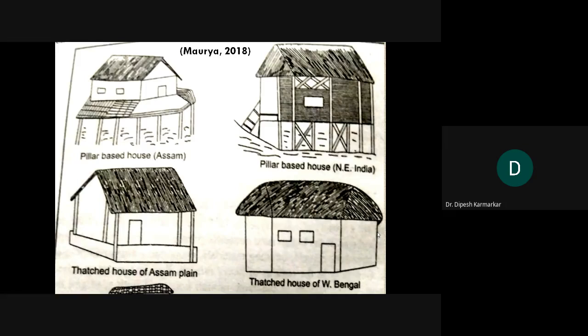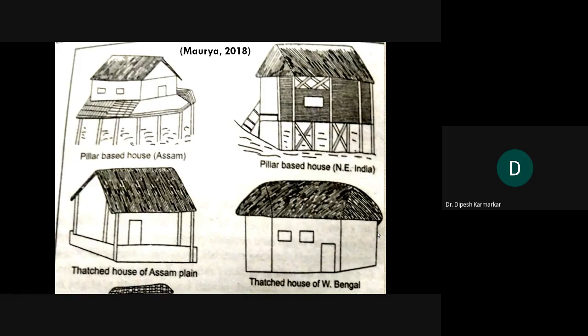If the land is marshy, muddy, or gets stagnated by water during monsoon, then obviously it becomes difficult to survive in such houses, and therefore houses are not constructed on the ground but on a raised platform.